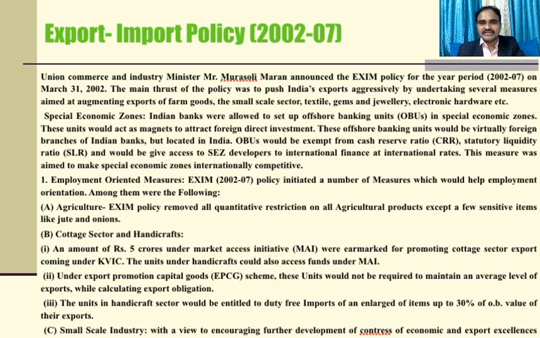The first point you can highlight is the employment-oriented measures. The EXIM policy 2002-2007 initiated a number of measures which would help employment orientation. Among them are the following. Agriculture: the EXIM policy removed all quantitative restrictions on all agriculture products except a few sensitive items like jute and onions. Cottage sector and handicrafts: an amount of 5 crore under the Market Access Initiative, MAI, was earmarked for promoting the cottage industry, with support coming under KVIC. The units under handicrafts could also access MAI.